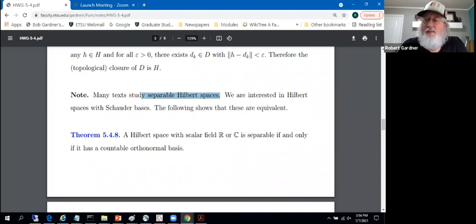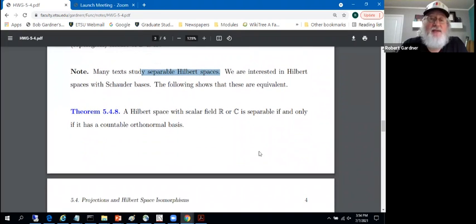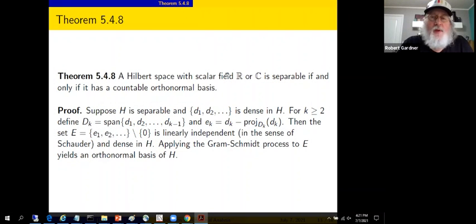And that's what Theorem 5.4.8 says. A Hilbert space with scalar field of the reals or the complexes is separable if and only if it has a countable orthonormal basis. That is, if it has a Schauder basis. So let's go through a proof of that. Okay, so the plan is to show a Hilbert space with either real or complex scalars is separable if and only if it has a countable orthonormal basis.